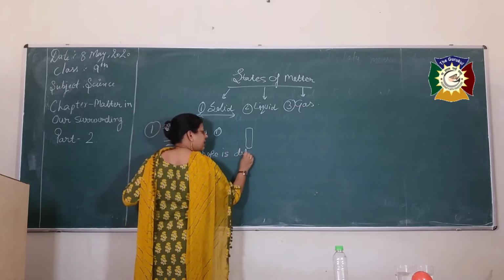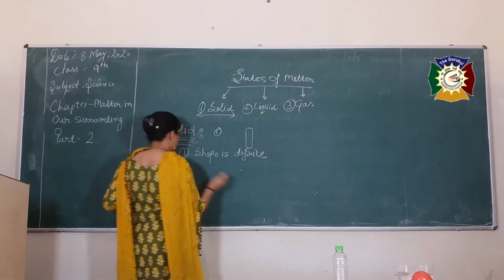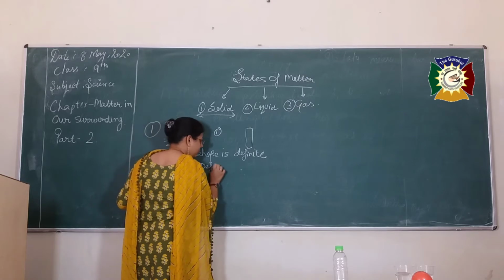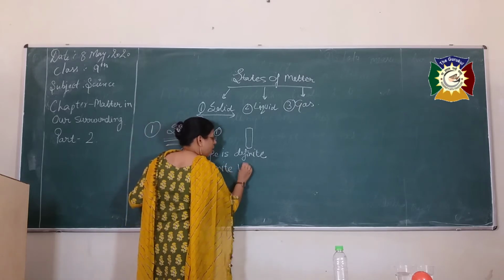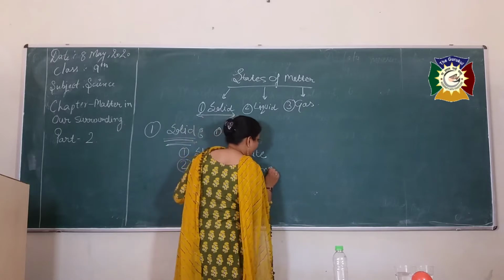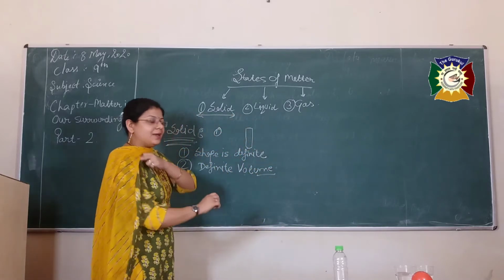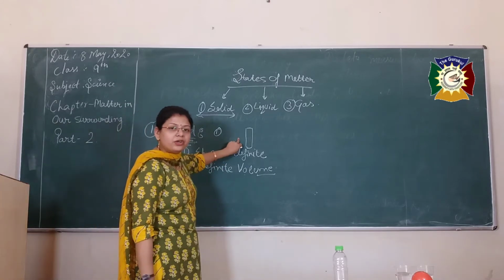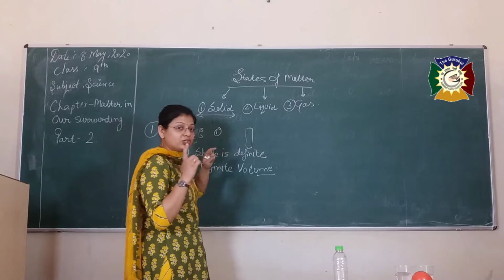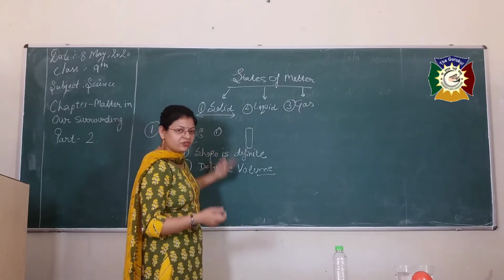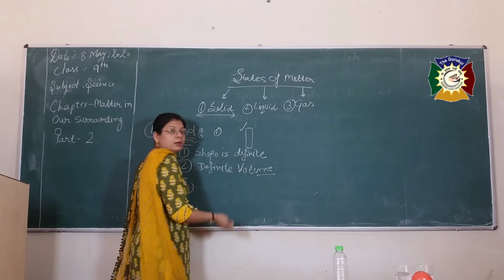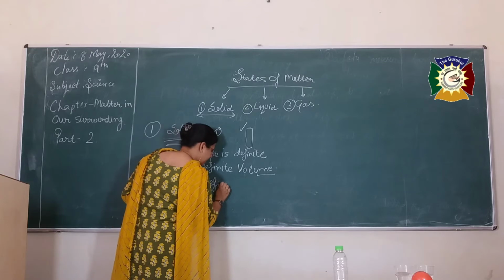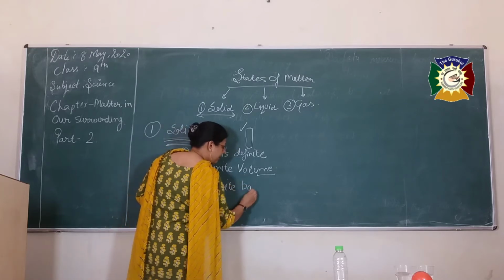Shape is definite, as you can see from the marker. Second, definite volume. That means the amount of space it is going to occupy in the universe is the same. The third thing: am I able to draw the boundary of the marker? Yes, I am able to draw the boundaries of the marker on the board. That means definite boundaries.